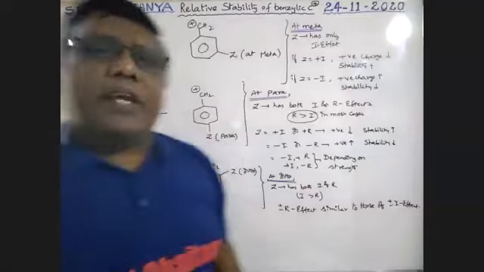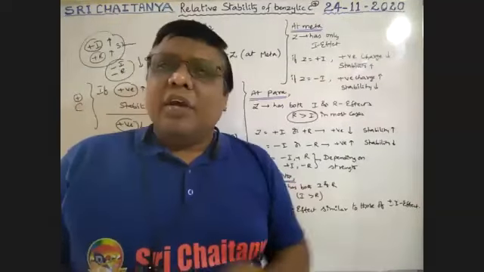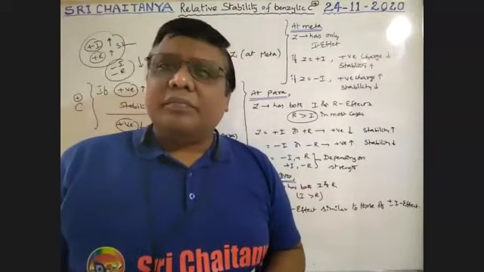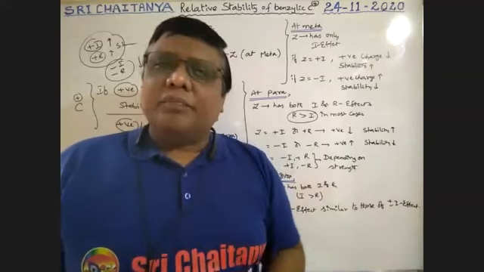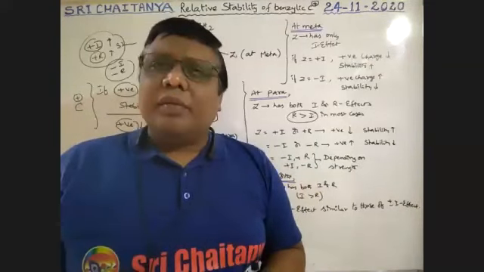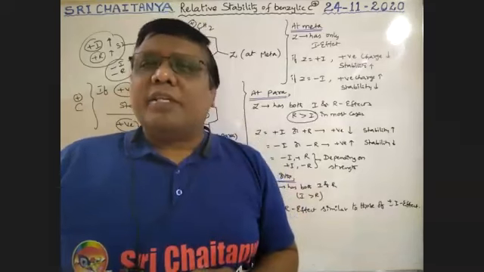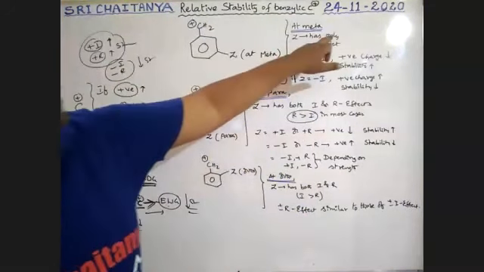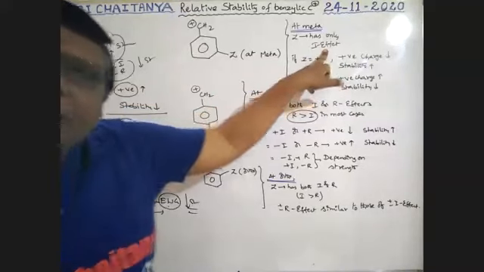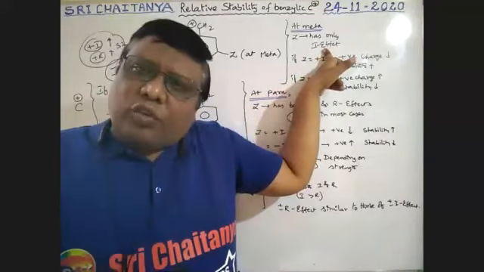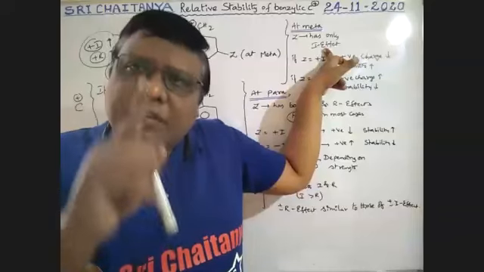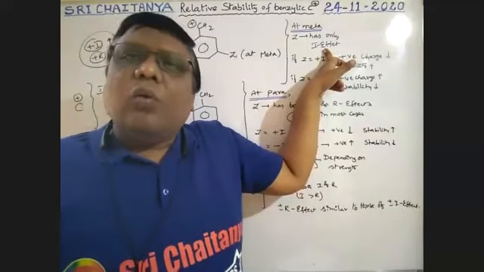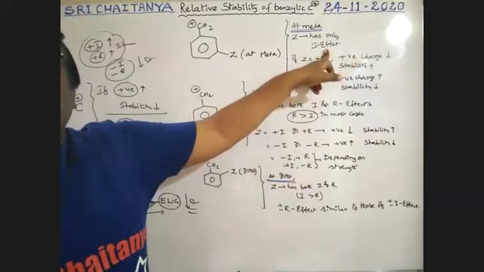At meta position, boys, please be conscious. Resonance is not applicable. Already we know yesterday, resonance is not applicable. So only inductive effect operates. So that's why Z has only inductive effect. That means if a group, either it is an electron withdrawing group or an electron releasing group, whatever it may be, only inductive effect operates at meta position.